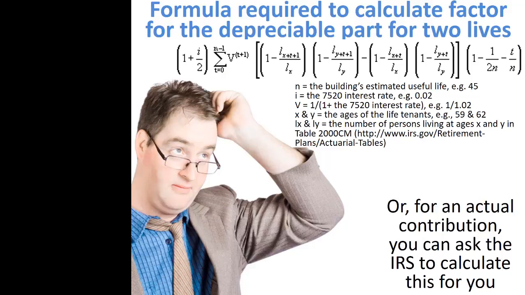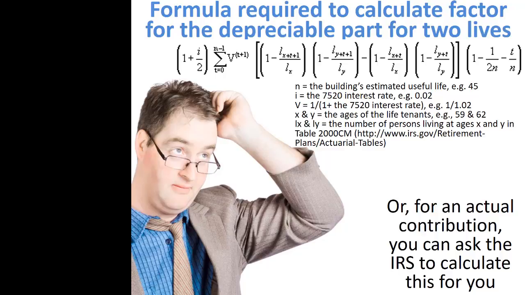Unfortunately, there is no shortcut method for calculating the remainder interest factor to be applied to the depreciable portions of the personal residence if the life estate is for more than one life. If the calculation for the remainder interest factor to be applied to the depreciable portions of a two-life remainder interest gift appears too daunting, you may request the IRS to furnish this factor to you.